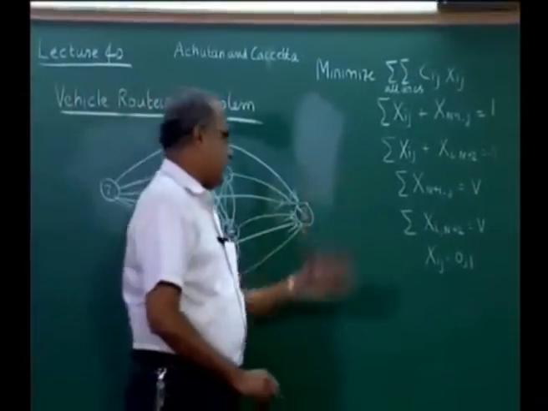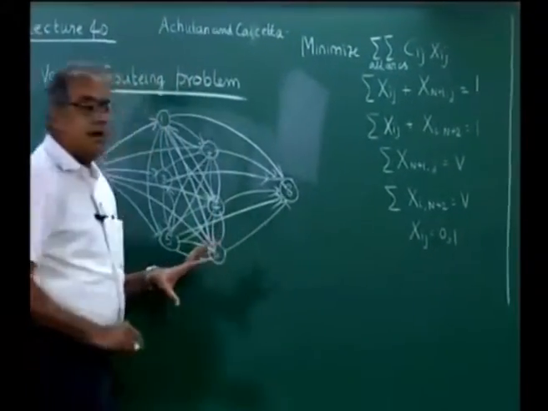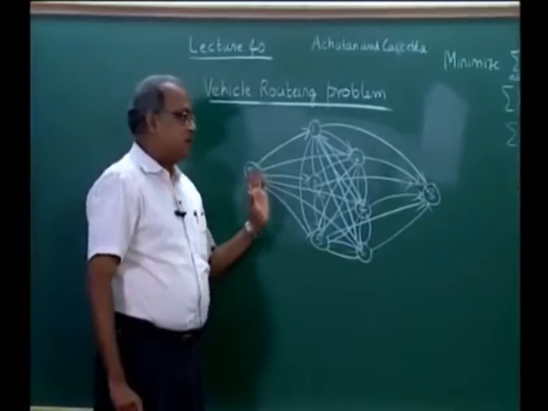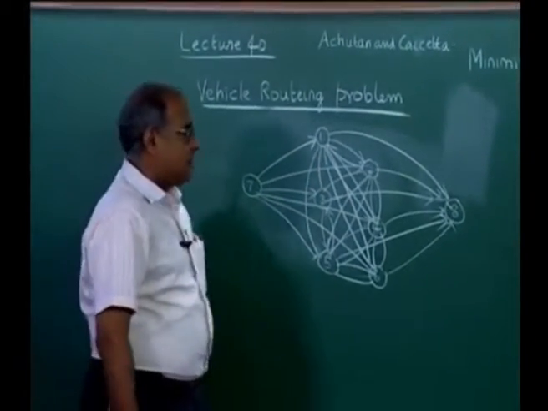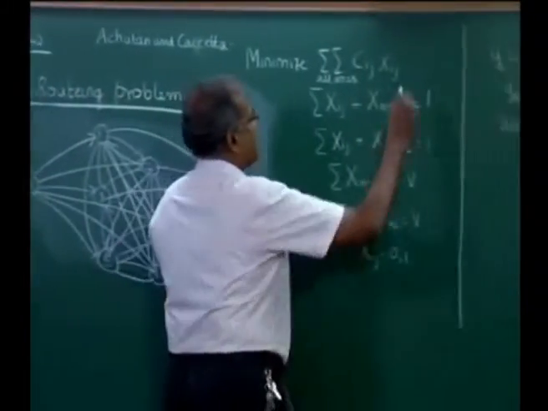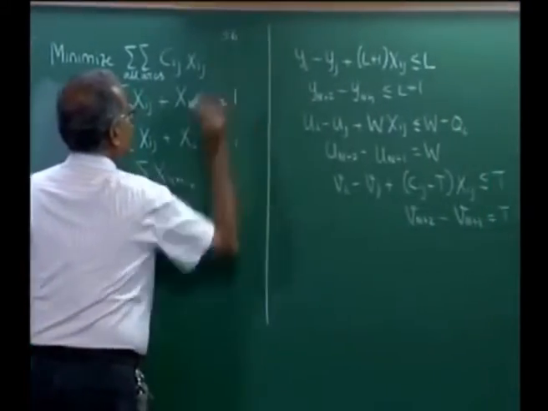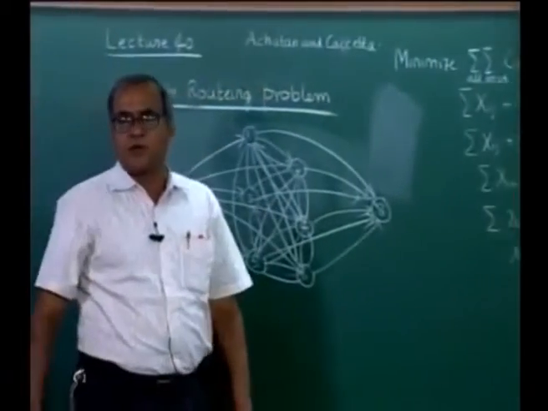Now, for example, if we have the warehouse and then we have 6 customers or 6 destinations, this xij will have 36 variables, i equal to 1 to 6, j equal to 1 to 6.